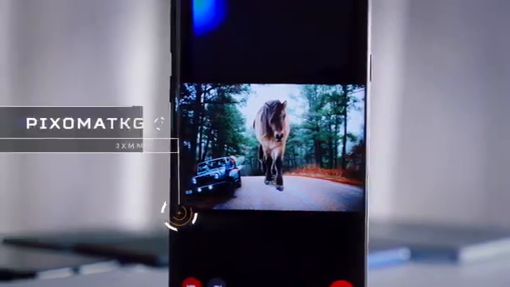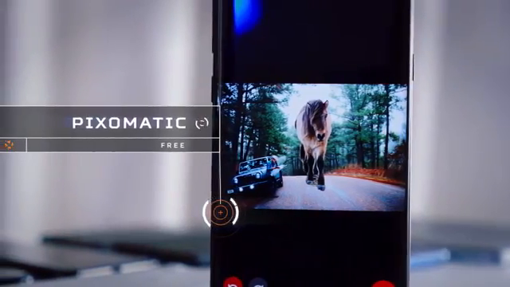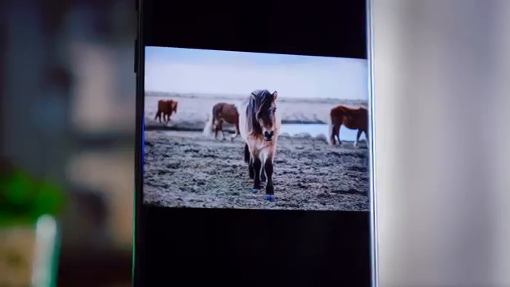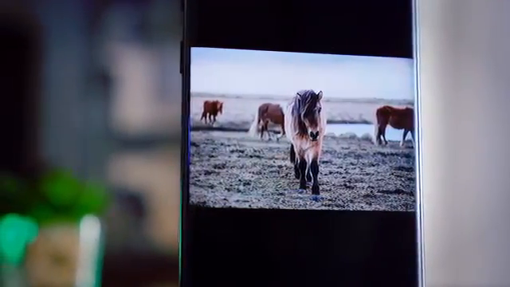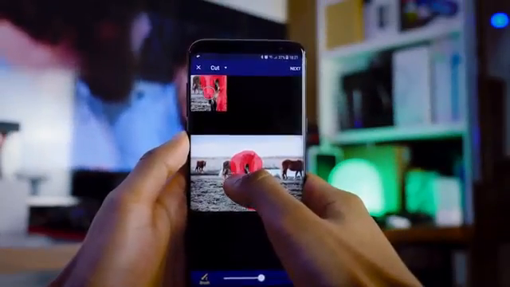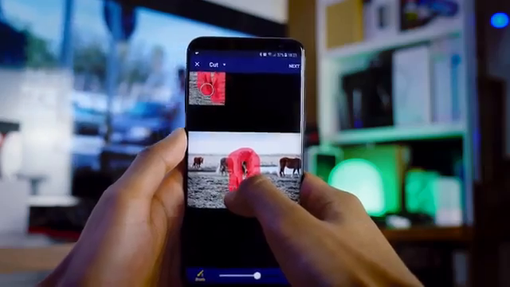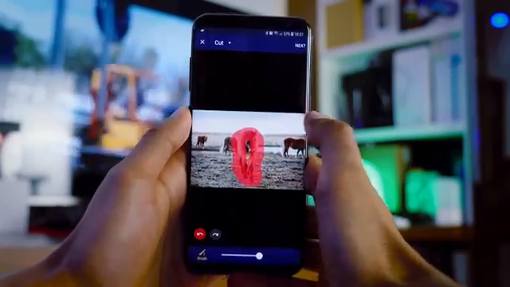Then we've got an app called Pixomatic, one of the most effective ways of essentially transporting an object from one photo to another photo. It's got a fairly smart algorithm built in for edge detection, so all you need to do is to draw a rough line around the object you want to cut out with your thumb, and you can just simply replace the background.